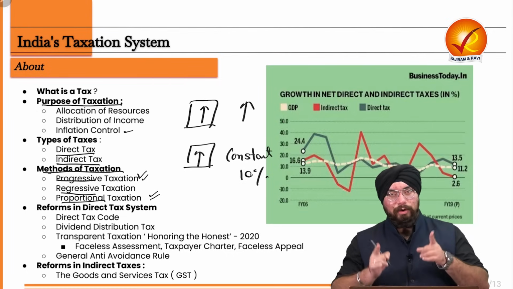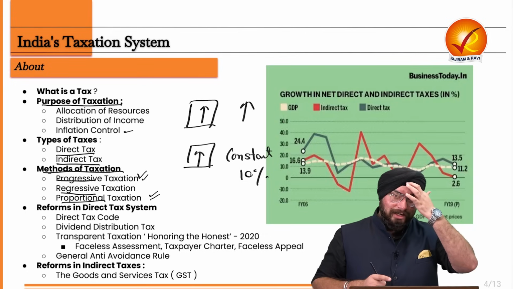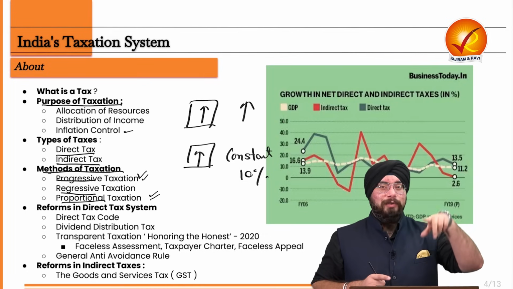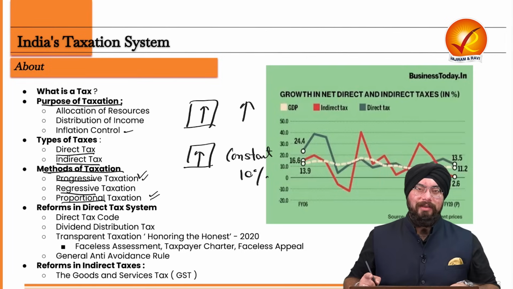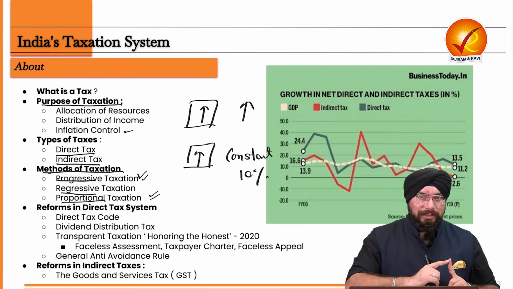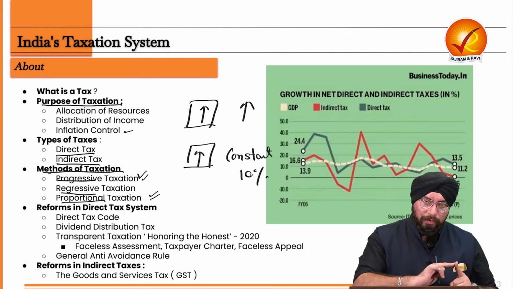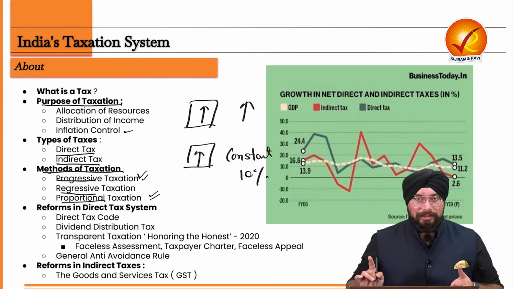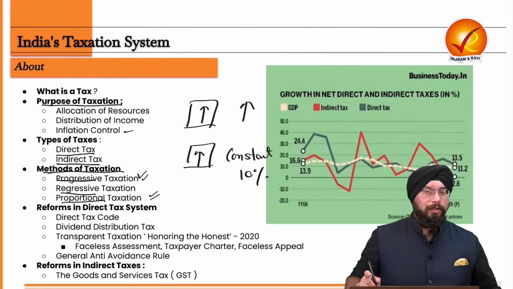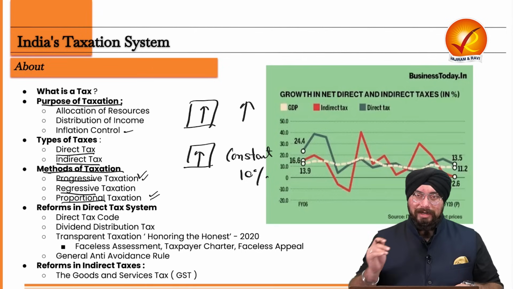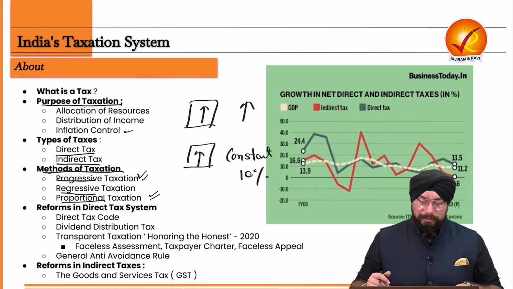That is, 10% of every person's income will be taxed. So you are not taxing income on the basis of higher or lower income, you are taxing income on the basis of proportion. That is, 10 percentage points of every income will be taxed. Whether your income is 1 crore or 10,000 rupees, you have to pay 10% tax. Again, it is burdensome for the poor population. And in our country, under income tax laws, we are following a progressive taxation system.